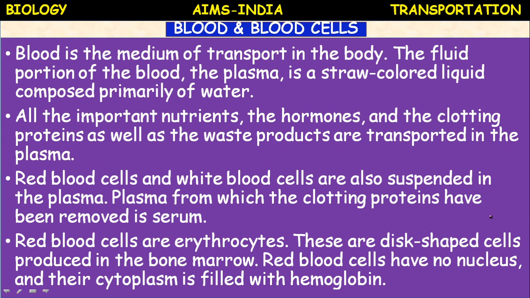Red blood cells have no nucleus. Actually the primitive RBC, means just produced RBC, possess a nucleus. It is a eukaryotic cell. It possesses all the structures present in the cell. But mature RBC has no nucleus, and the cytoplasm is filled with hemoglobin. Red blood cells are red in color due to the presence of a protein called hemoglobin. Only hemoglobin and cytoplasm are present in the RBC.